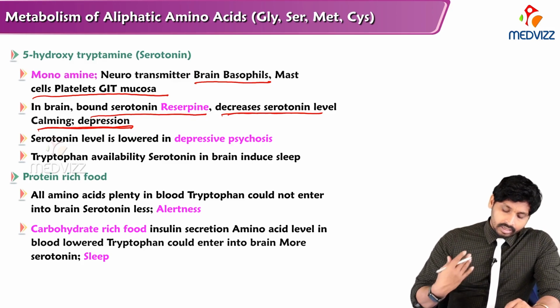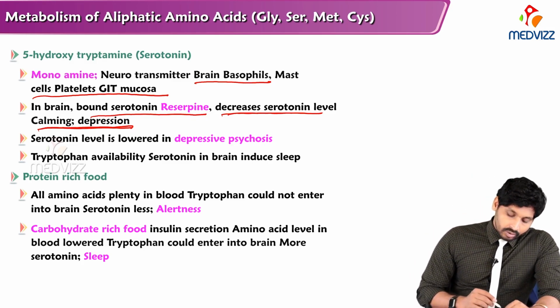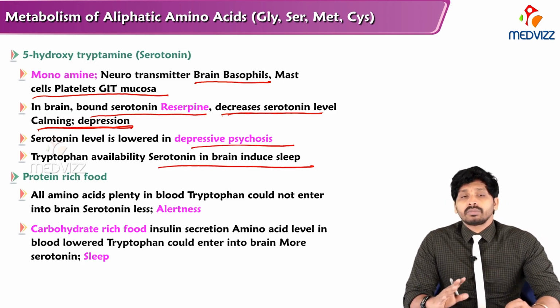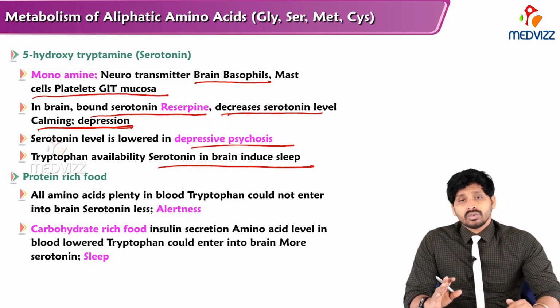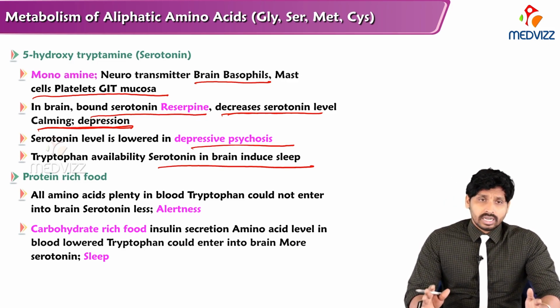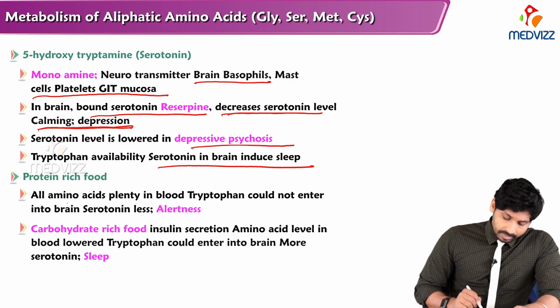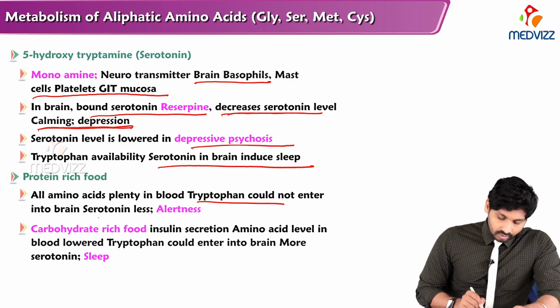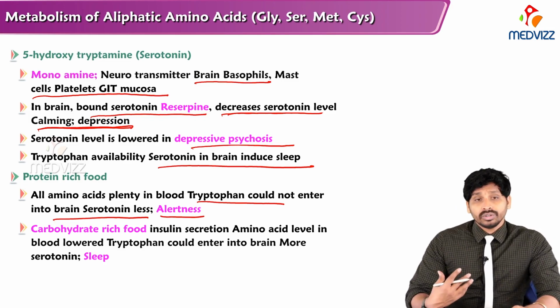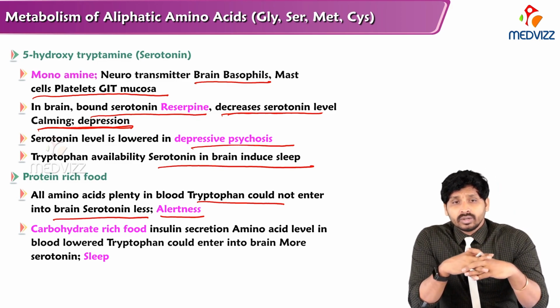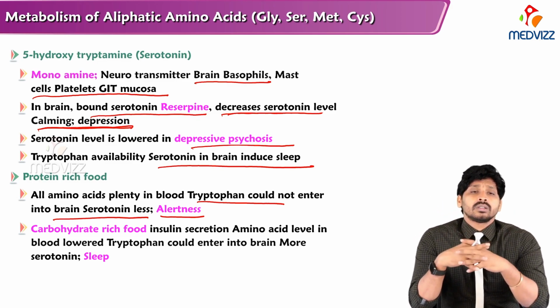Serotonin levels are lowered in depressive psychosis. Tryptophan availability increases serotonin in the brain, which induces sleep. That's the reason milk, which has a high quantity of tryptophan, is useful, as tryptophan is involved in conversion to serotonin. So if you have a glass of milk before going to bed, it induces sleep because tryptophan is converted to serotonin and serotonin induces sleep. With protein rich food, all amino acids are plentiful in blood, so tryptophan can't enter the brain, and there is less serotonin production, which means alertness.